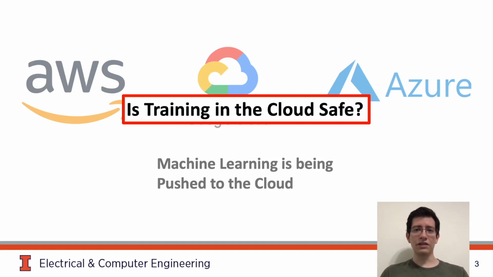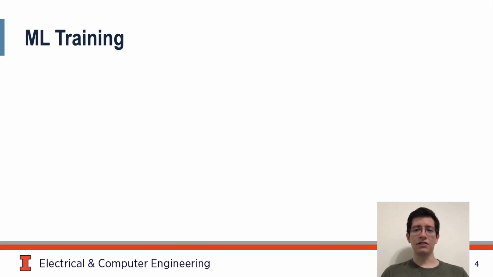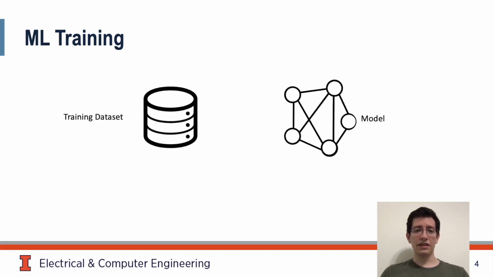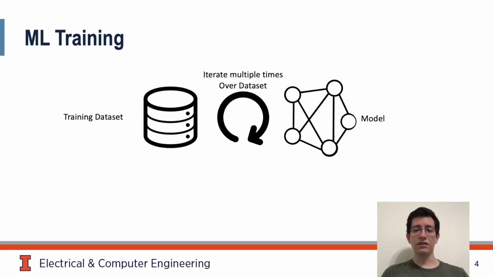Let's start by looking at the threat landscape for ML in a shared environment. We will use a DNN for image classification as an example throughout the rest of this talk. We start with a dataset and an untrained model. We iterate multiple times over our dataset, constantly updating and improving our model.